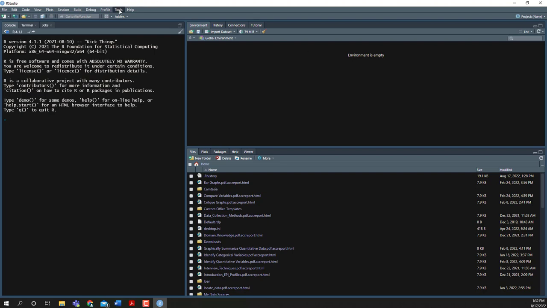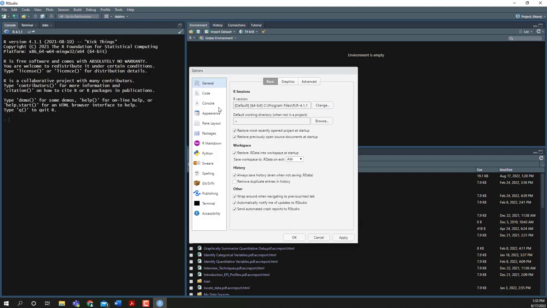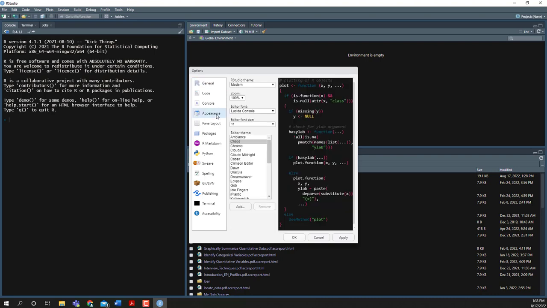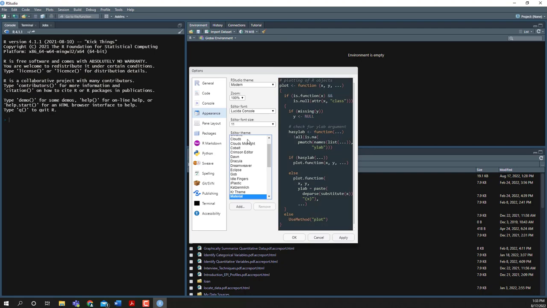So to change your background color, you can click on Tools. You're going to go down to Global Options. And then within Global Options, you'll notice there's an Appearance option. And within these, there are lots and lots of different color schemes. The color scheme that you choose is not going to change any of the functionality. This is purely just a visual thing. Different people like different color schemes. The one that I use is called Chaos. You can use whichever one you want, and then just click OK.